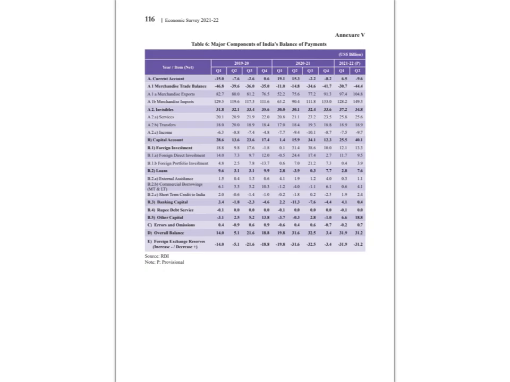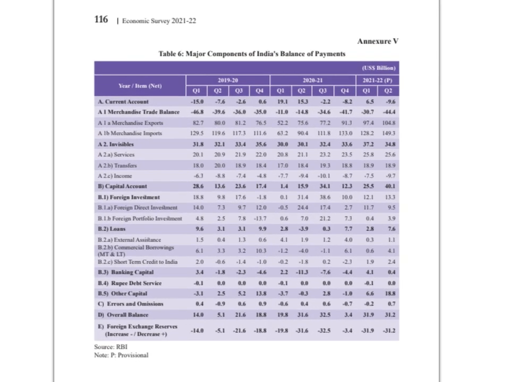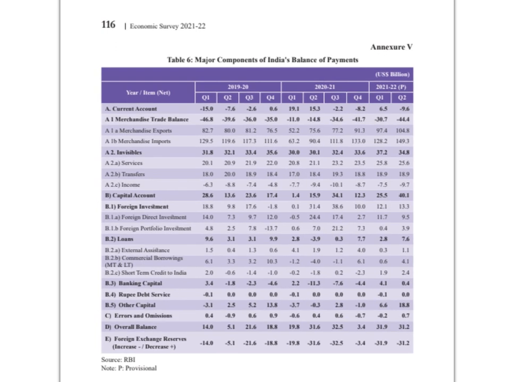So look at this particular document. This has been sourced from Economic Survey 21-22, from the chapter called External Sector. The title of this table is Major Components of India's Balance of Payments, and there are several items here.